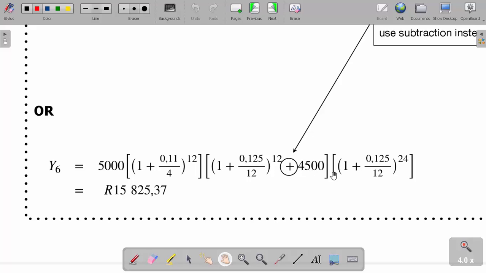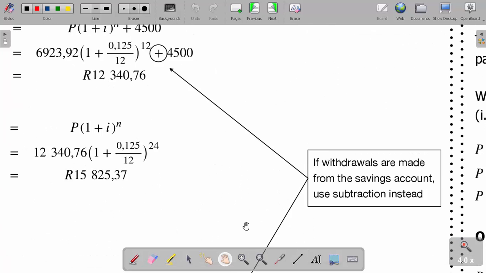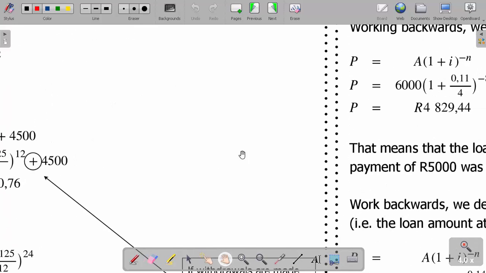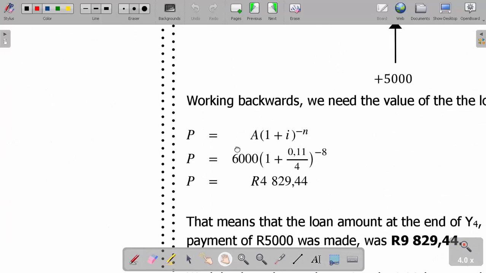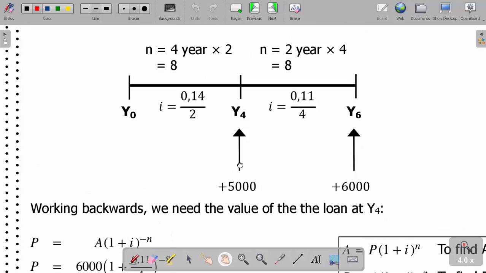And then within the next 2 years, where we are compounding monthly, we are dividing I by 12 and then power 2 times 12, which gives me 24. So surely, if I punch in everything here, I still get 15,825.37. Hope we are together. If you're not together, please feel free, pause the video and watch it again.